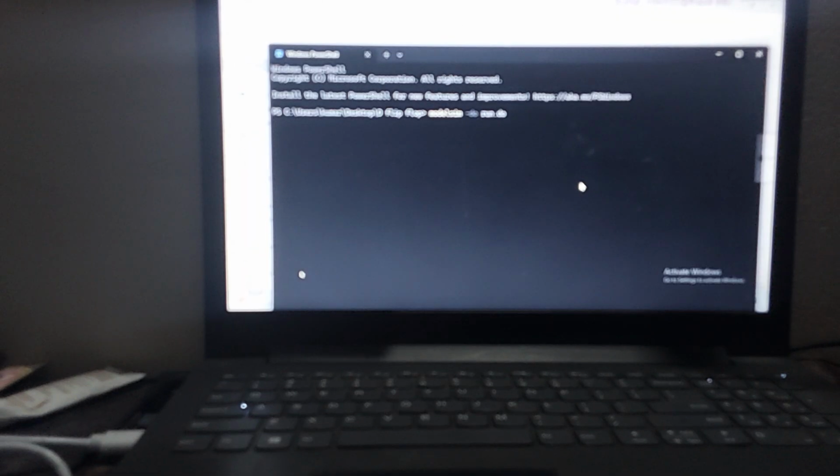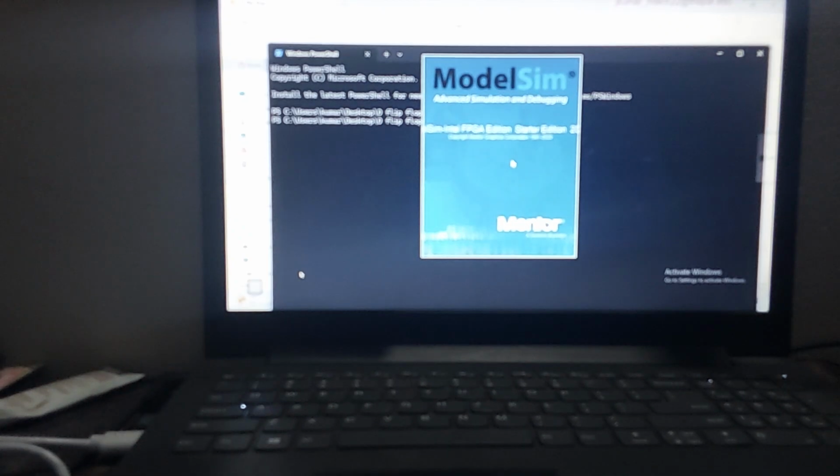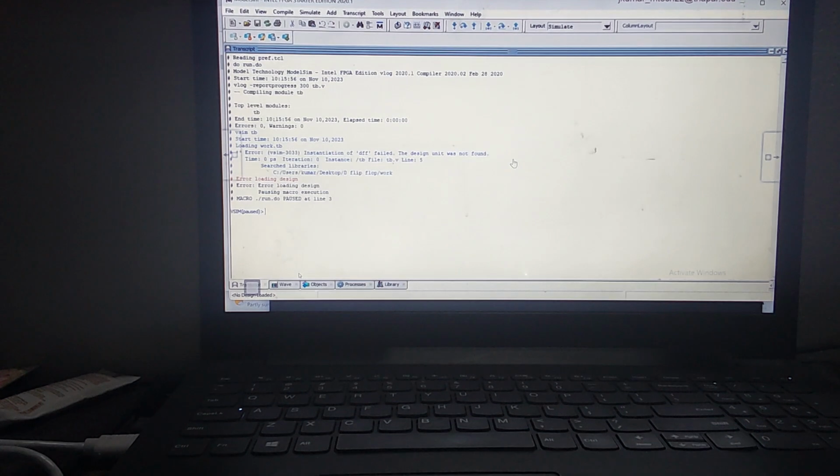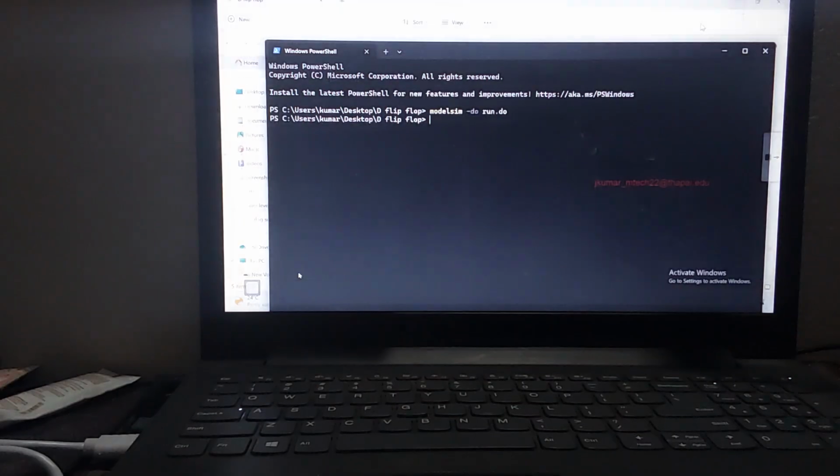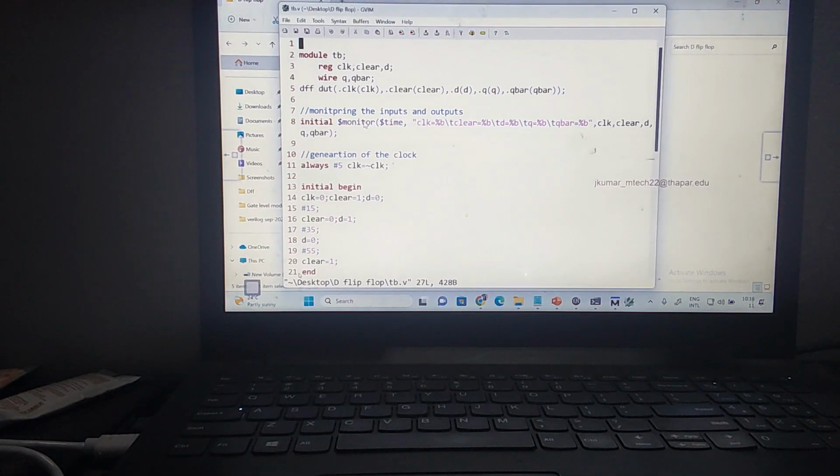Let us remove this. Now let me invoke ModelSim. This is the command: vsim -c -do run. It is done, and there is an error: loading in macro. Can you identify this error? Include statement. We should include what in the macro? In my tb, I have not included my design file. So in insert mode, I need to add the include.